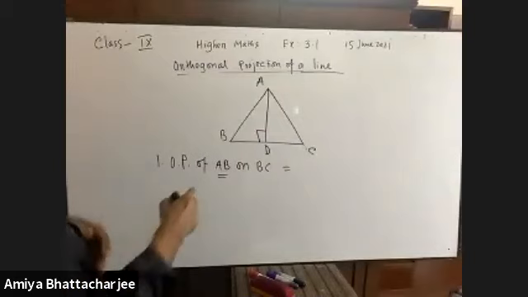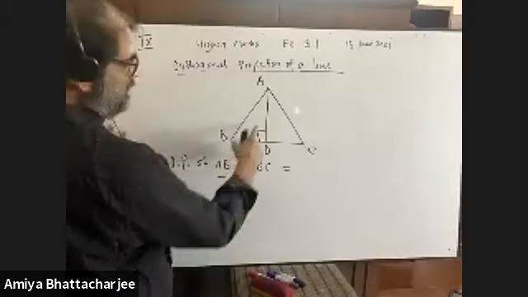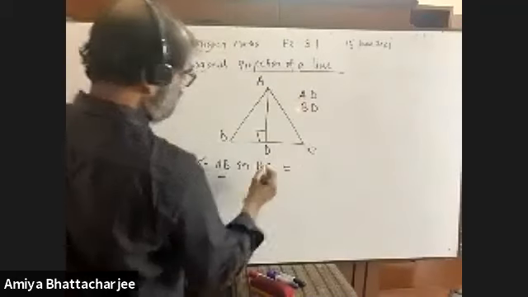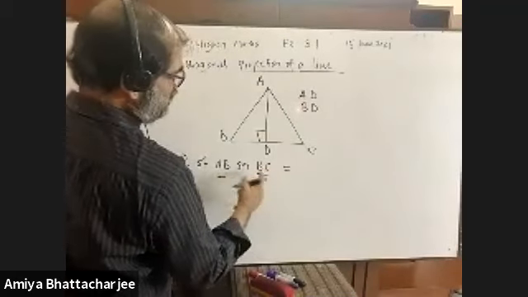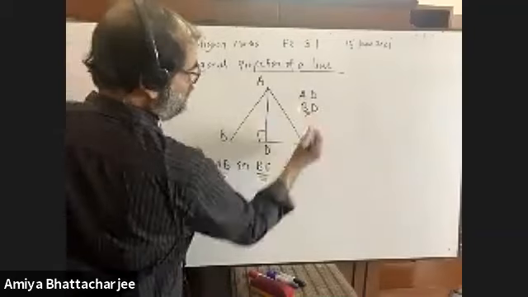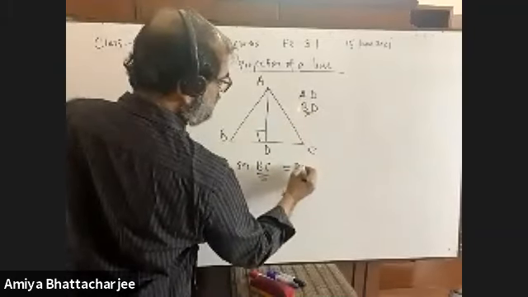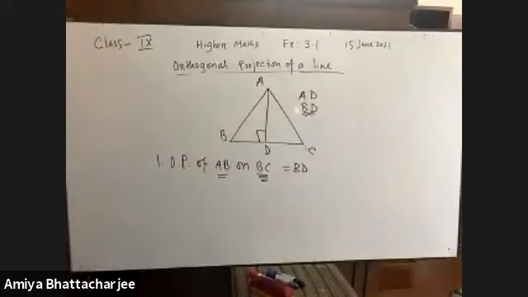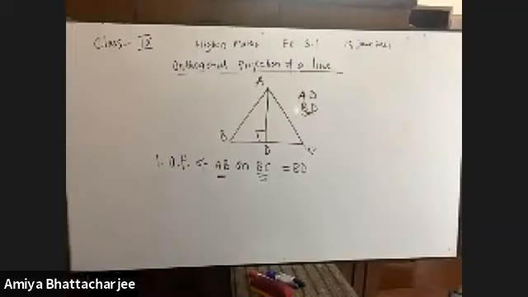What are the perpendiculars here? Talk to me. What are the perpendiculars here? AD and BD. So here which comes? B and C. So BD. So our answer is BD. Talk to me. All of you, please. If you don't understand, please talk to me.